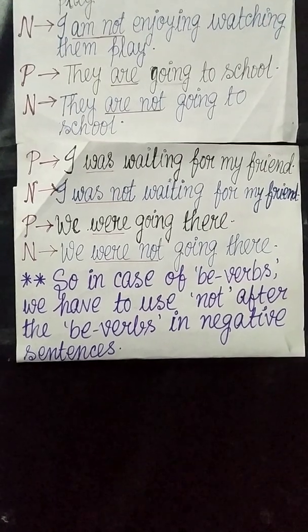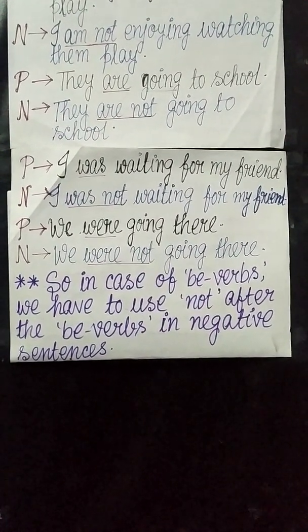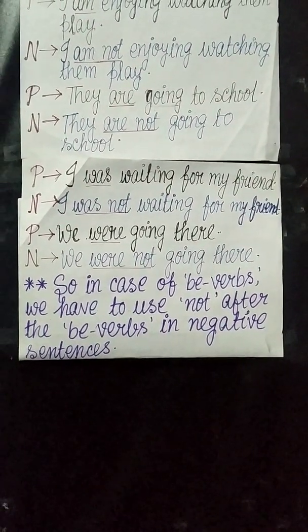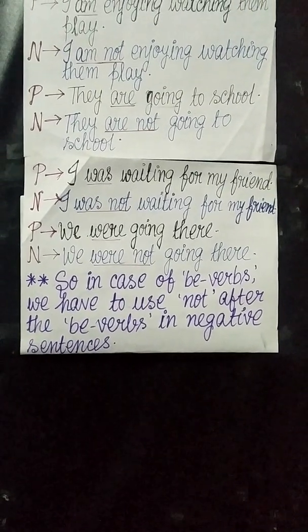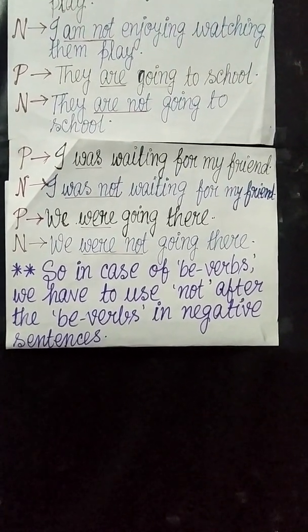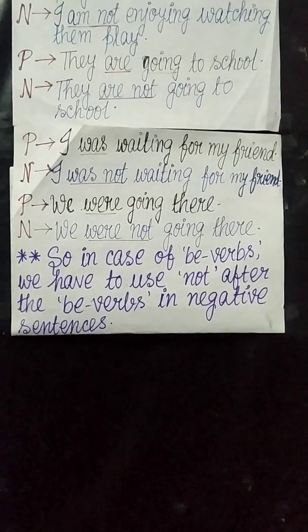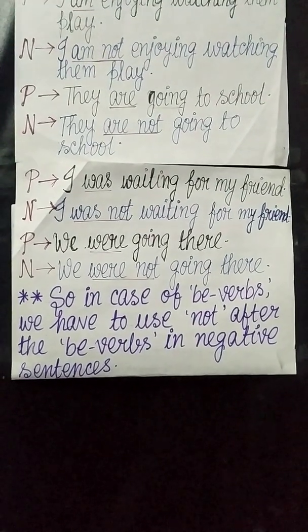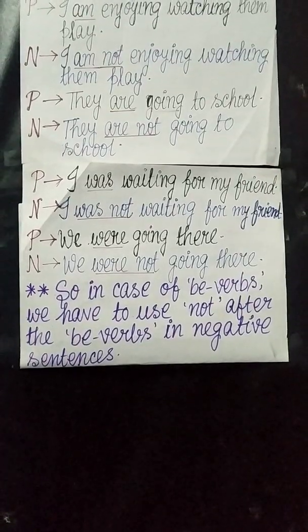Next, we were going there. And in the negative, we were not going there. So again we are adding not after the be verb, or the auxiliary verb, and making it negative. So what is the rule, or the formula, we can conclude? In case of be verbs, we have to use not after the be verbs in negative sentences.